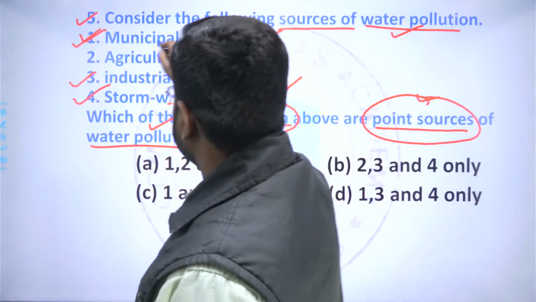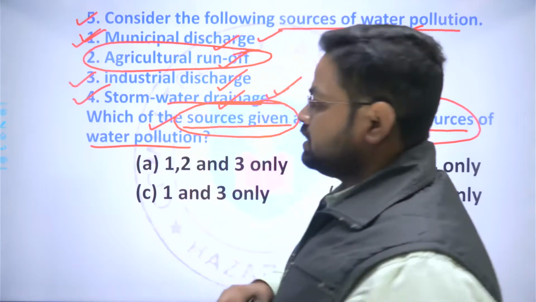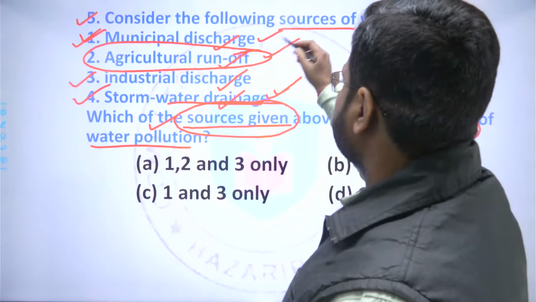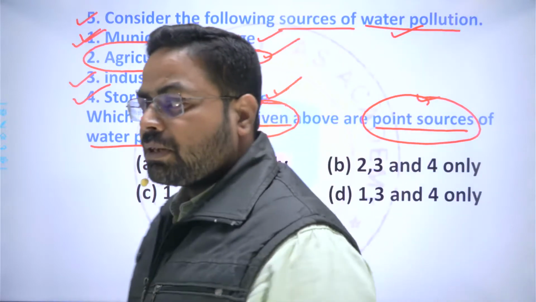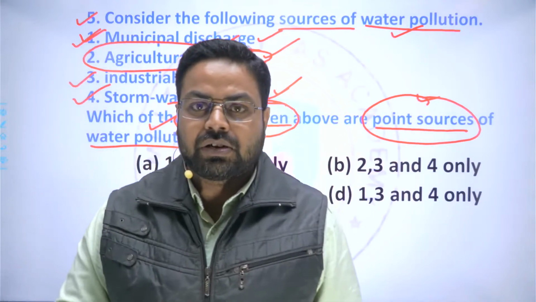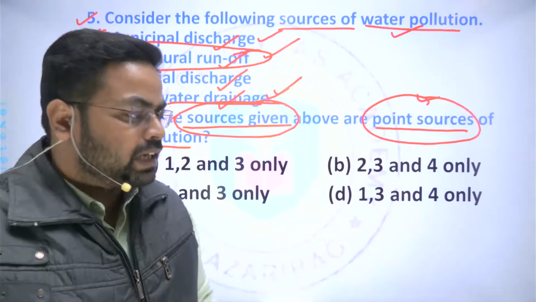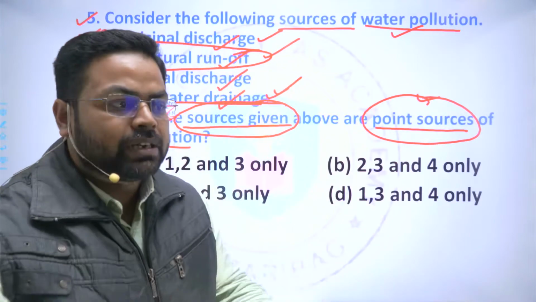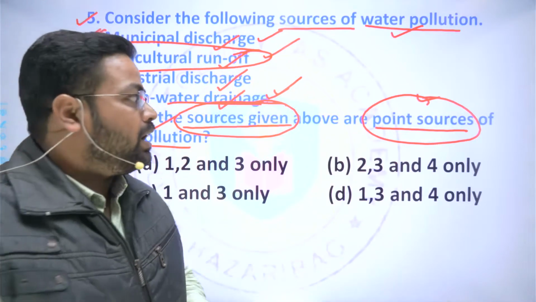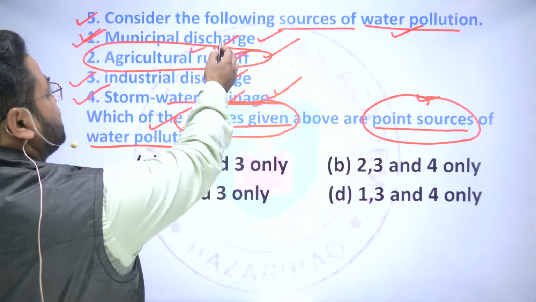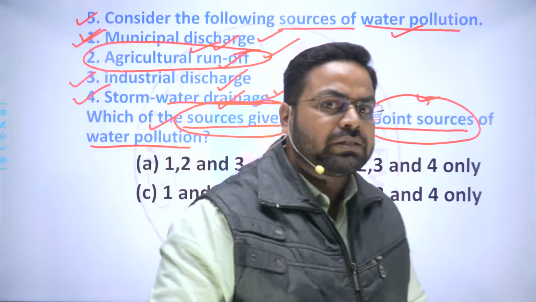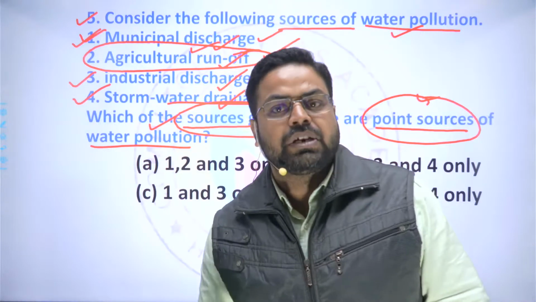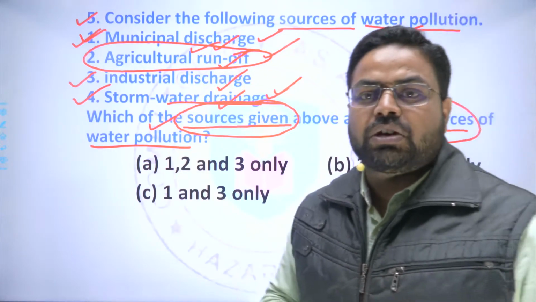But if we talk about the agricultural discharge, it is very difficult to identify from where this agricultural surface runoff is coming, because in surface runoff you cannot identify where the water is coming from. It is like sheet flow. A sheet of water is flowing over the agricultural land, and pesticides, insecticides, biocides, etc. are sprayed on the agricultural land, as well as various fertilizers, which are also a source of pollutants to the water bodies.